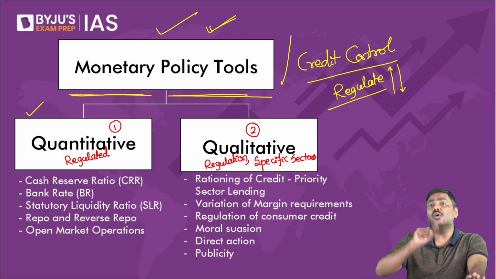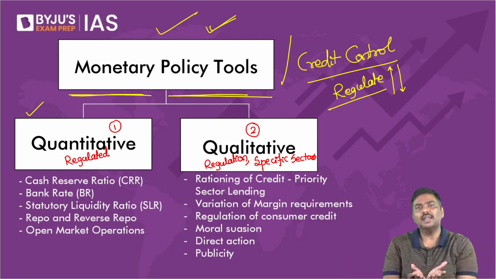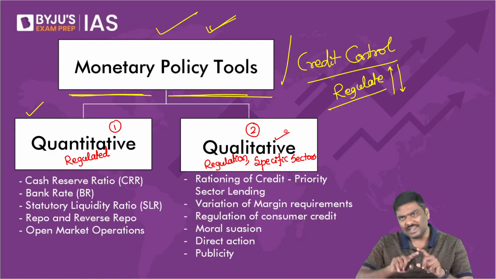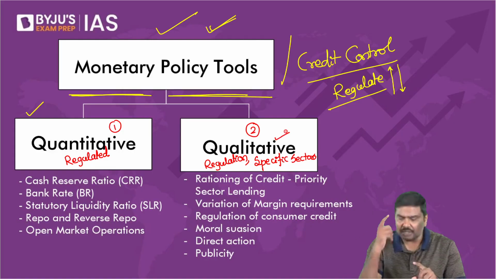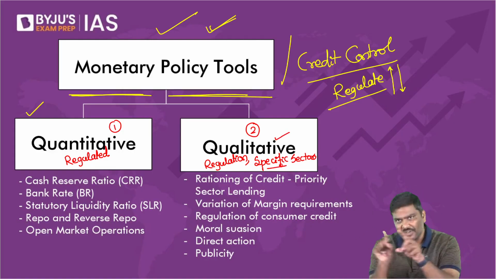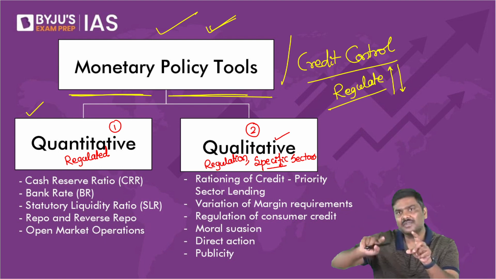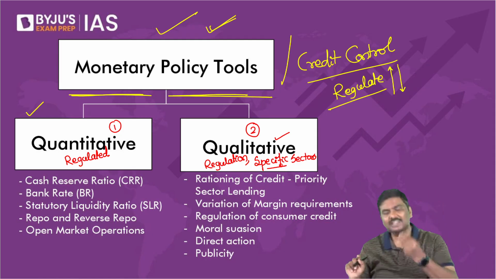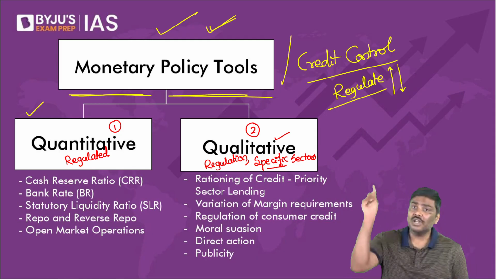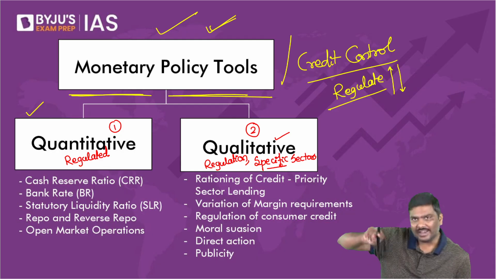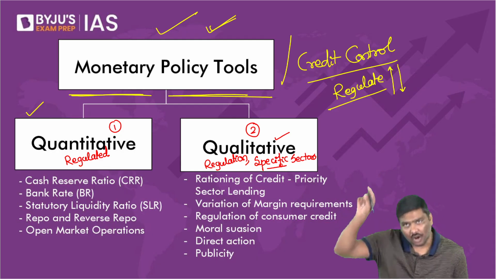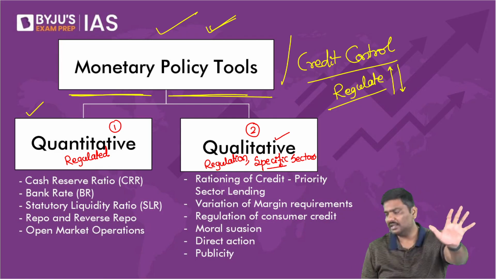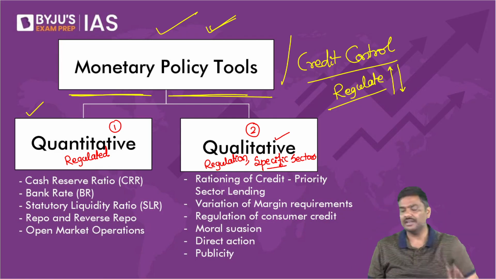But the difference is in quantitative, overall money supply, either you can increase or decrease. In qualitative, yes, money supply will change. But in addition to that, we can target specific sectors, and in specific sectors, we can increase or decrease money supply. For example, we can target only the agriculture sector, increase money supply in the agriculture sector, or decrease it, under qualitative. In quantitative, we cannot do that. Why? Give me some time, I'll explain it.